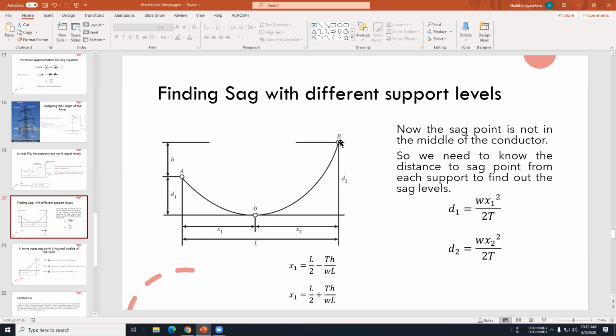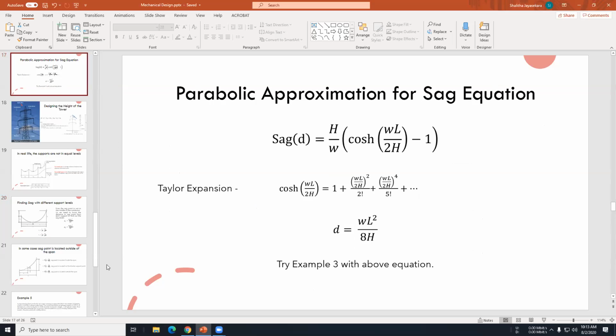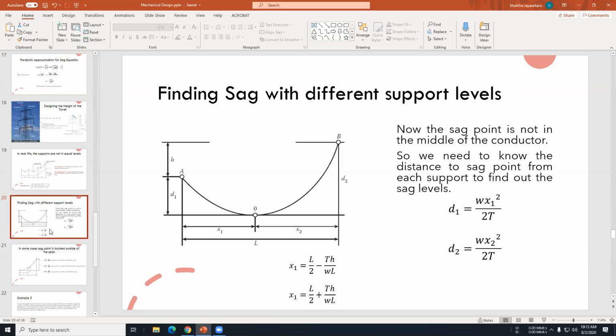We define one sag to the shorter tower, and the other sag to the taller tower. To calculate those, we can use these two equations. I am now going to derive these two equations from the earlier parabolic approximation of the sag equation. Okay.